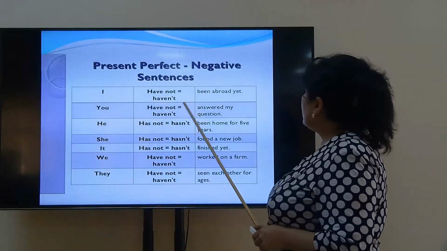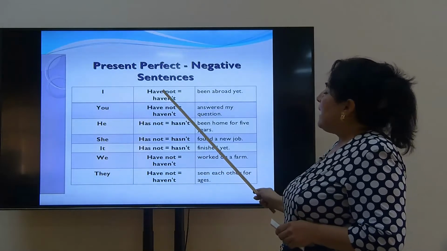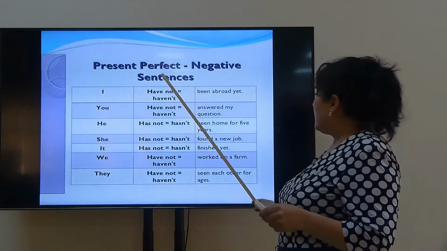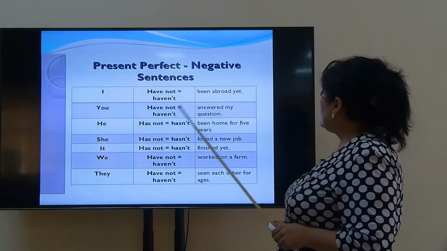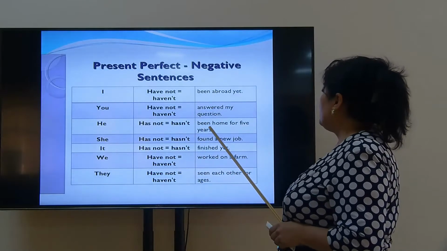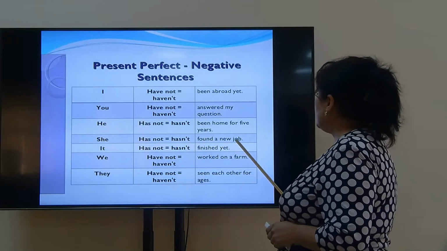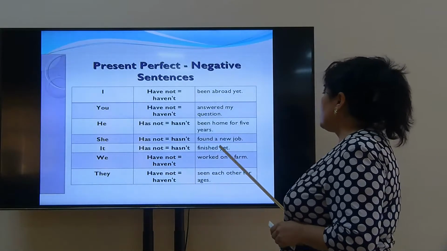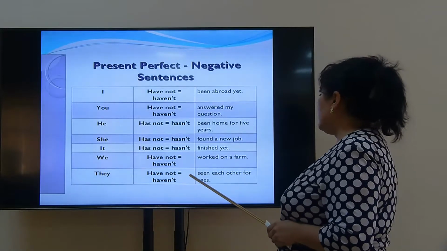Next one is the negative form. So the long form is have not and the short form is haven't. For example, I haven't been abroad yet. You haven't answered my question. He hasn't been home for 5 years. She hasn't found a new job. It hasn't finished yet. We haven't worked on a farm.